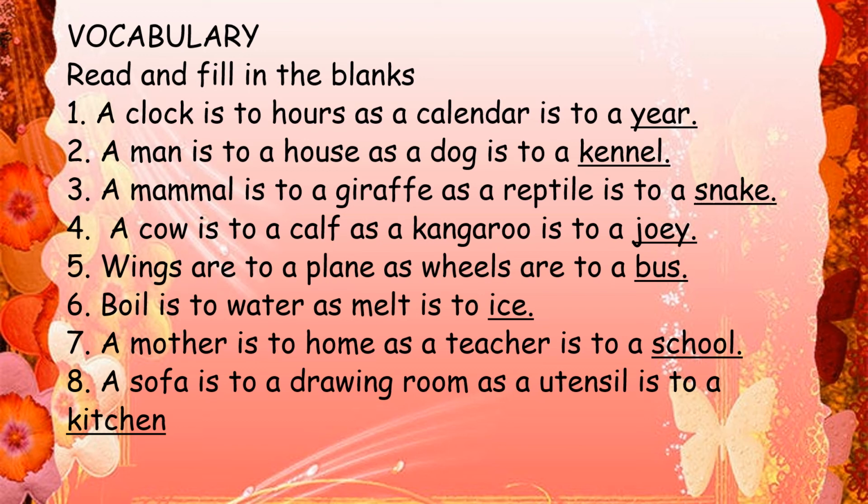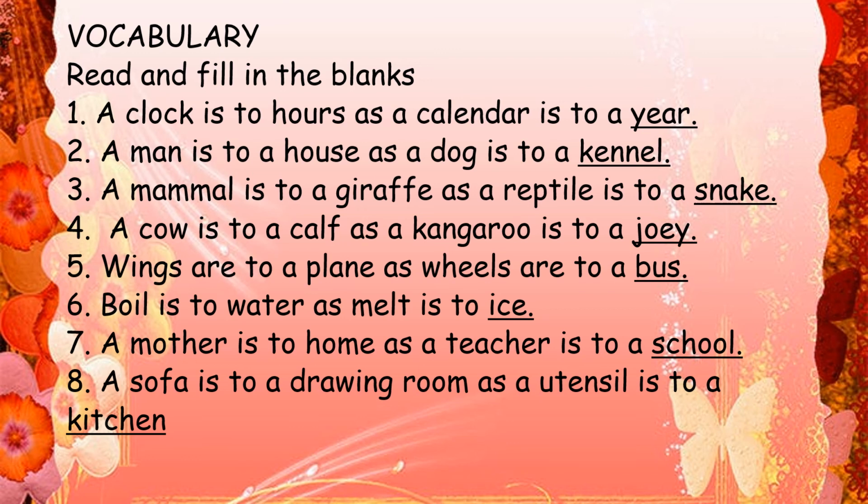Second one. A man is to a house. So a man lives in a house as a dog is to a kennel. The dog's house is called kennel. A mammal is to a giraffe. So giraffe is a mammal as a reptile is to a snake. You can write any other reptile's name also.